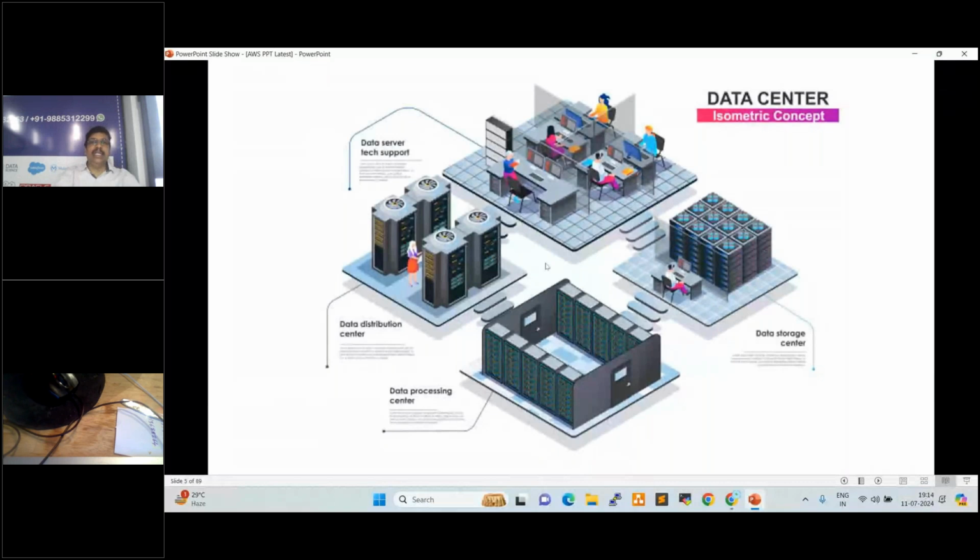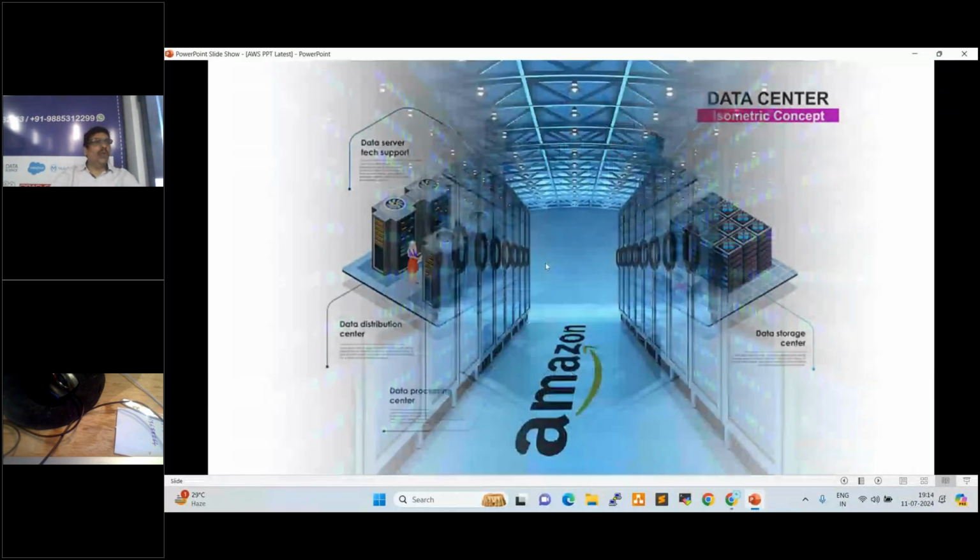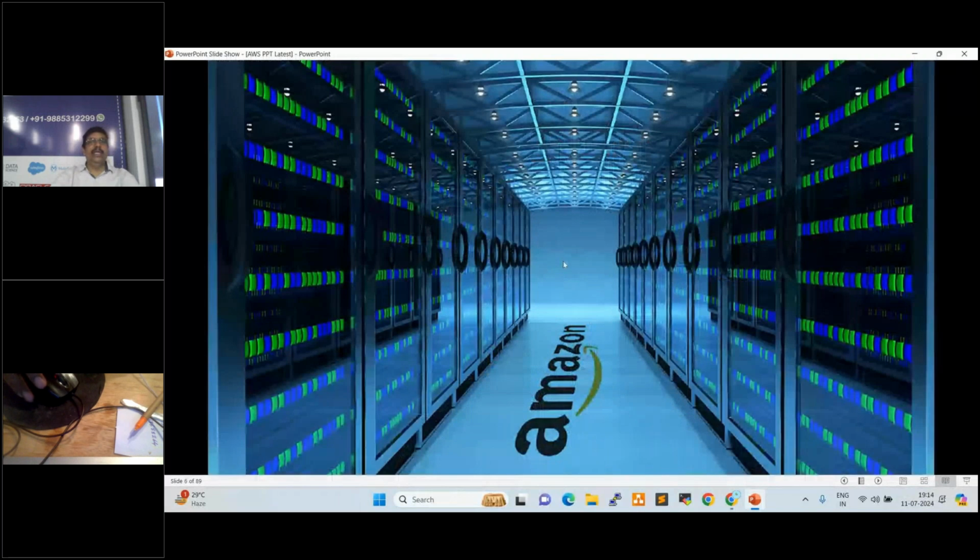Currently we are not using local server rooms. We are using Amazon data centers, Azure data centers, Google Cloud data centers, right? So who is taking care of this? The respective vendors, they are taking care of the hardware resources in the backend. As a cloud engineer, as a DevOps engineer, what we are doing currently is accessing cloud resources